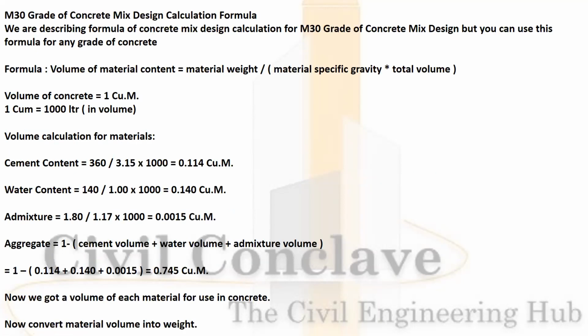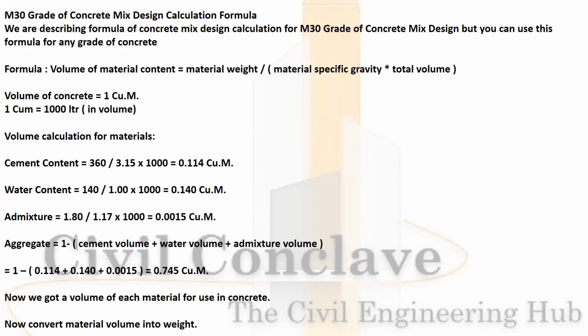M30 concreting grade formulas. Formula: volume of material content is equal to material weight divided by material specific gravity into total volume. Volume of concreting is 1 cubic meter, that means 1000 liters. Cement content will be 360 divided by 3.15 into 1000. That is 0.114 cubic meter.